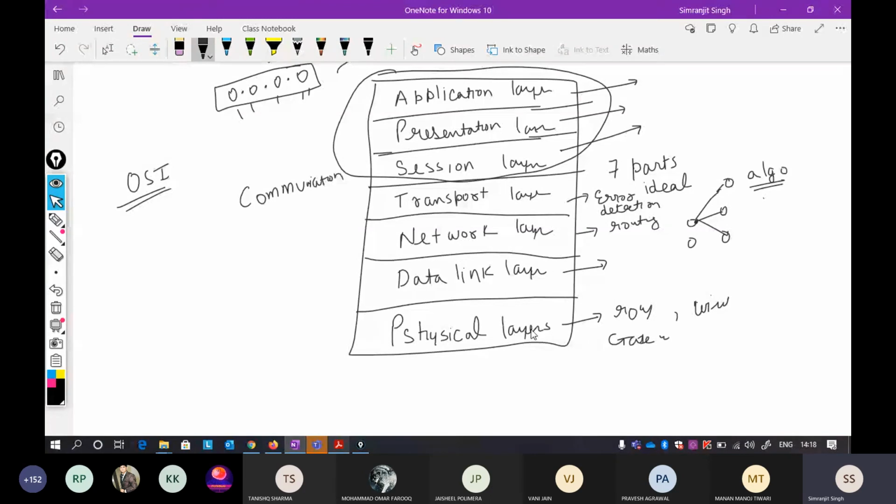If you have attended the lab practical, you have seen that I told you there are 7 layers given in the simulation part. And what exactly are the 7 layers? Don't worry about it, we will study these 7 layers one by one. This is just a basic introduction of CN.